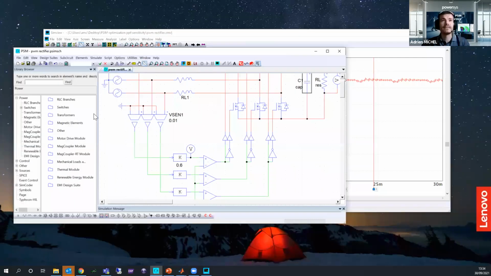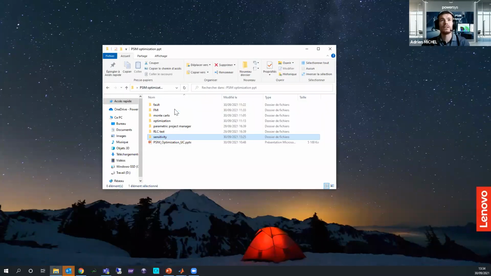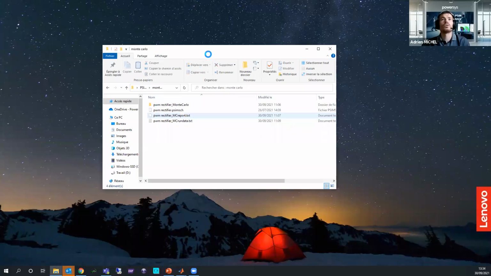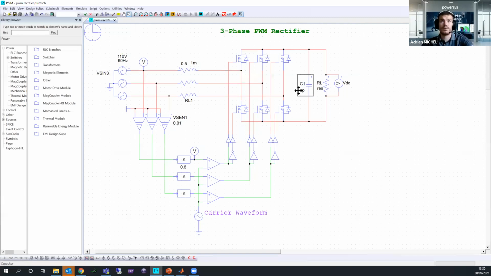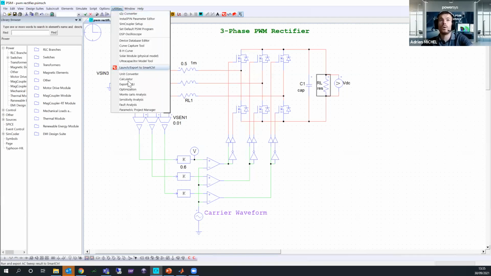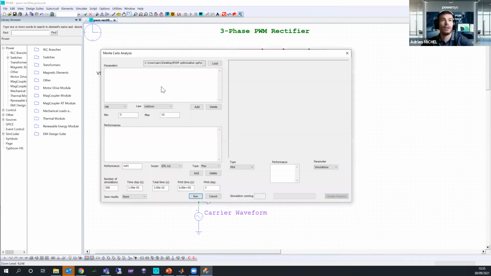So it's easy. I have just created a Monte Carlo analysis, which is easier for everyone to check. I will put it in a bigger screen, and here you can see again the three-phase rectifier circuit. Again, I have set up cap and res for the parameters because they will be automatically loaded and detected. So I click on Monte Carlo, and you can see now the GUI of the Monte Carlo.